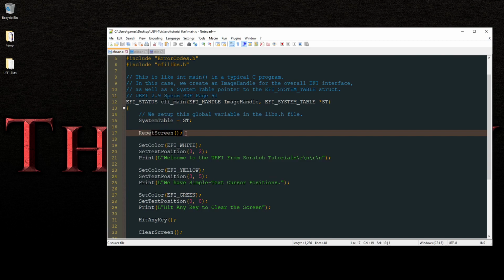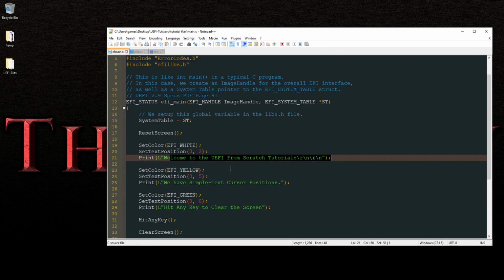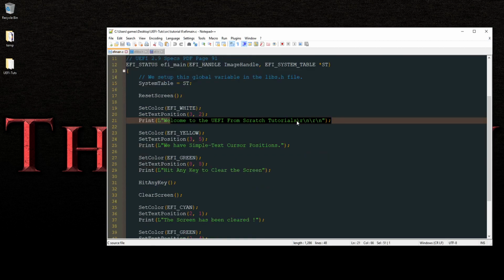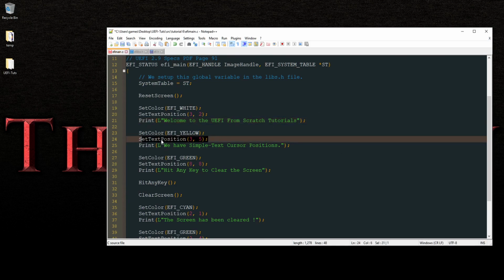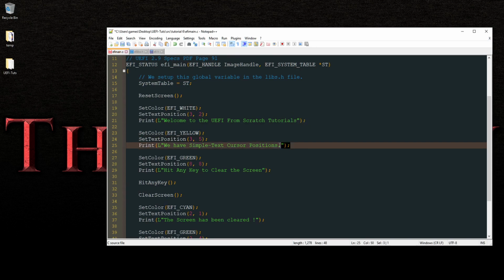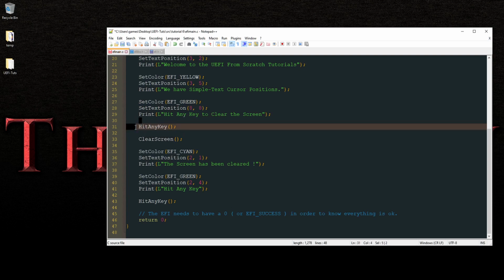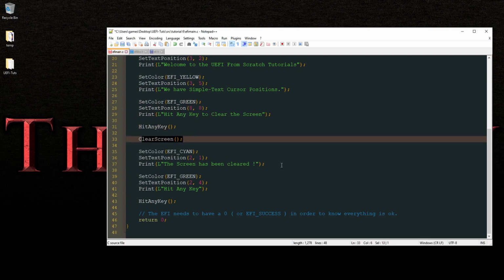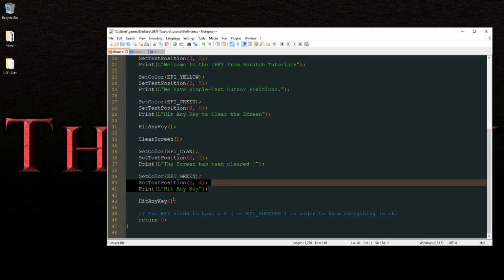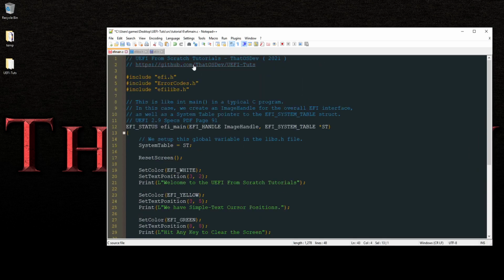We've got our reset. Then we set the text position for this. And then we actually don't even need to use this now. This actually is useless. It's trivial. But I left it in there just because. But now we're actually using set position, so it kind of overrides whatever was going on there. We clear the screen here after we hit a key, by the way. And then the screen has been cleared, and we get this message here. So that's pretty simple and straightforward.